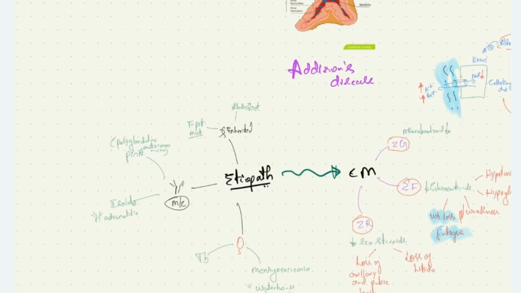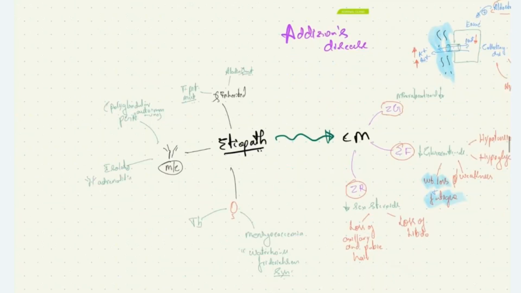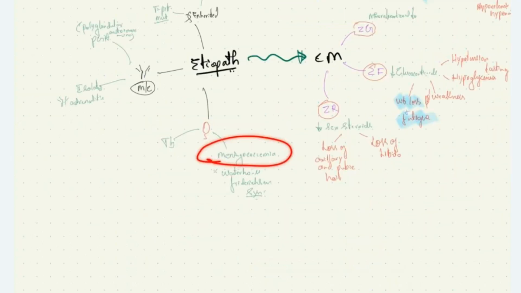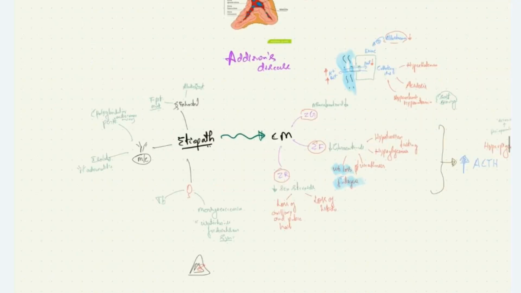The autoimmune conditions associated with Addison's disease are polyglandular autoimmune diseases and isolated autoimmune adrenalitis. The infections causing Addison's disease are TB of the adrenal gland, and also meningococcemia. You all know Waterhouse-Friderichsen syndrome, where there is hemorrhage into the adrenal gland, causing acute adrenal crisis, and also Addison's disease. This is about the pathophysiology.